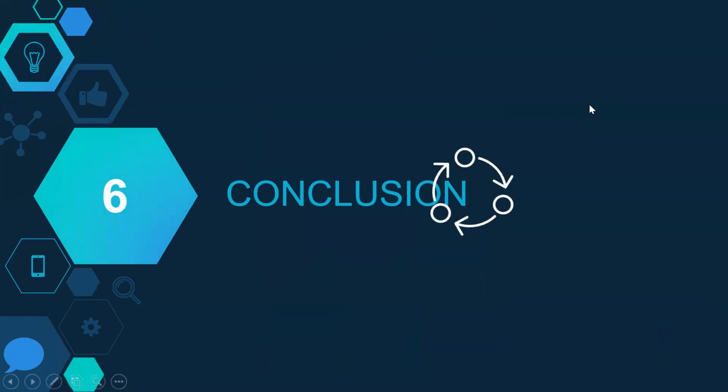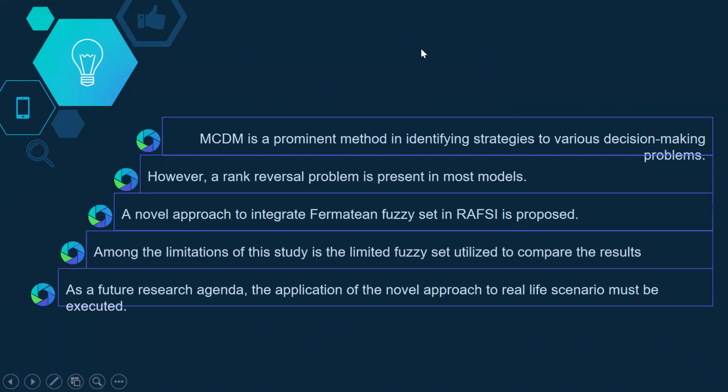So let's see the conclusion of this study. Multi-criteria decision-making is a prominent method in identifying strategies for various decision-making problems. However, a rank reversal problem is present in most models. A novel approach to integrate the Fermatian fuzzy set in RAFSI is proposed in this study. Among the limitations of this study is the limited fuzzy sets utilized to compare the results. And last, as a future research agenda, the application of the novel approach to real-life scenarios must be executed.